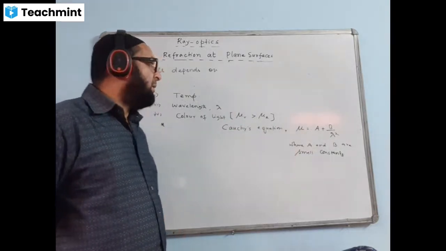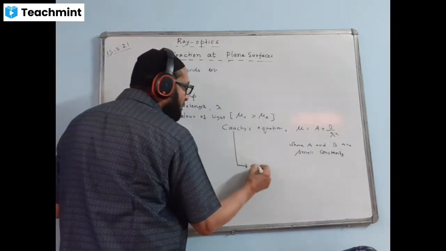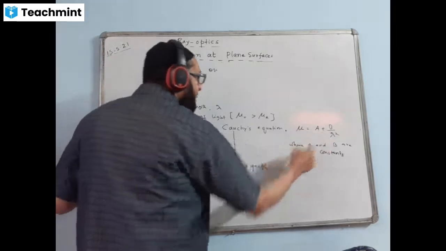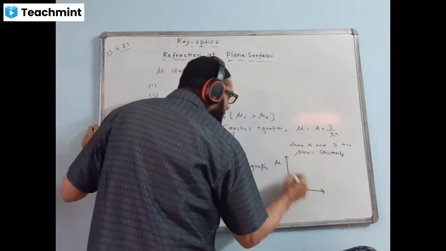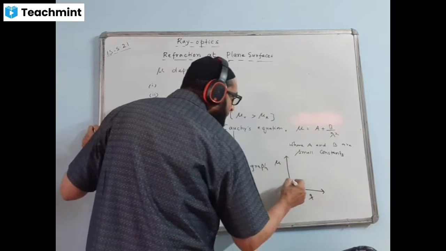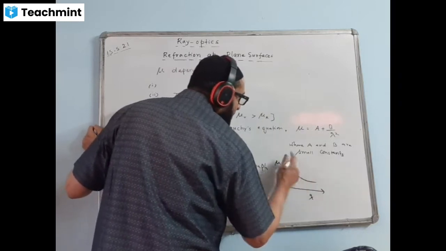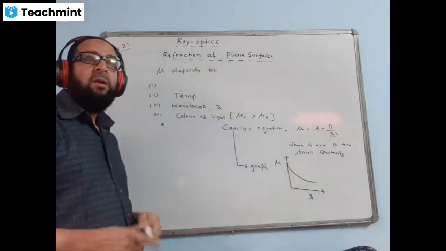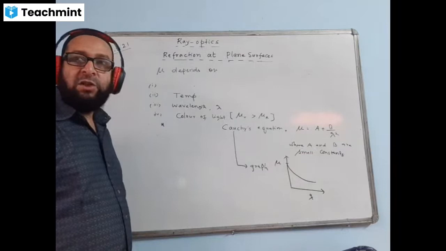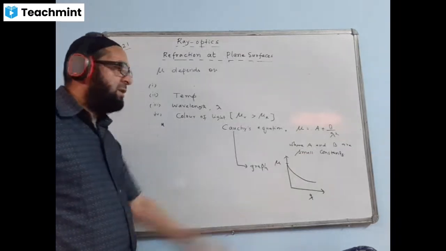Okay. The graph of this Cauchy's equation, you can just draw the graph to show the variation of mu with lambda like this. One side we will take mu, one side we will take lambda, and the graph will come in this way. A hyperbolic curve, this kind of curve. If they ask the question, draw a graph to show the variation of mu with the wavelength of light, you will draw like this.